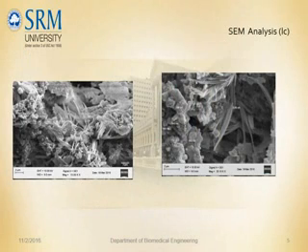SEM is a scanning electron microscope that produces images of a sample by scanning it with a focused beam of electrons. The electrons interact with atoms in the sample, producing various signals that contain information about the sample's surface topography and composition. The electron beam is generally scanned in a raster scan pattern. SEM can achieve resolution better than 1 nm. The SEM images of the Ocimum sanctum and Luffa cylindrica nanoparticles are shown.